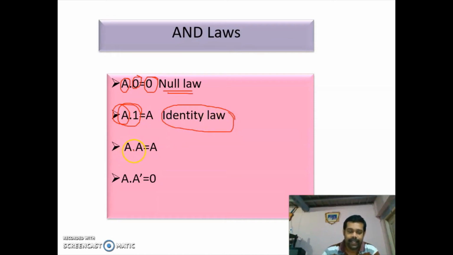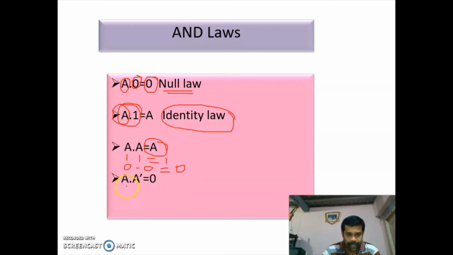Then A into A is A. So if you take A is 1, then 1 into 1 is 1. If you take A is 0, 0 into 0 is 0.